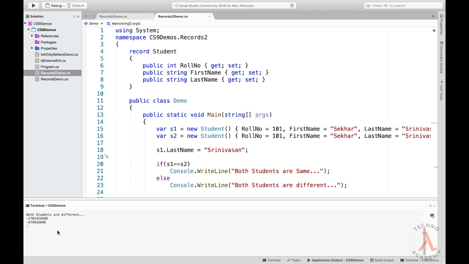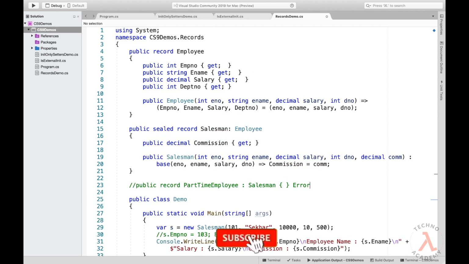Now let us understand the next new feature of C# 9, that is with expressions. Just remember that when we are working with immutable data, the most common task we perform will be creating new values from existing ones to represent the new state, and this technique is popularly called non-destructive mutation. Now let us understand some important points about the with expressions.